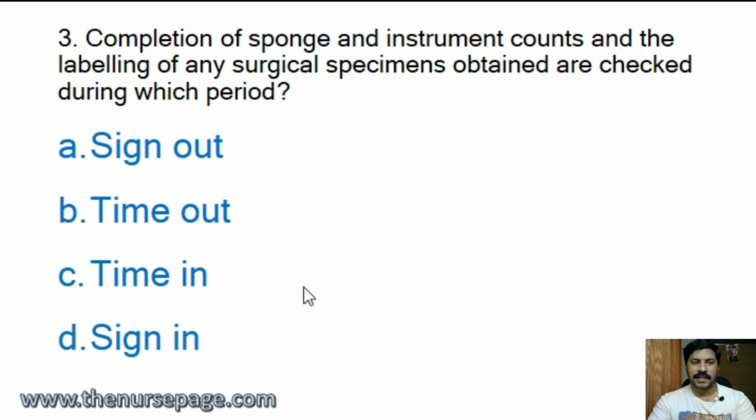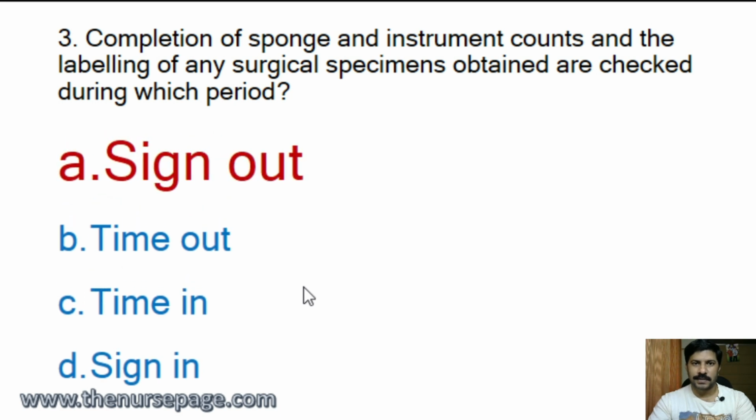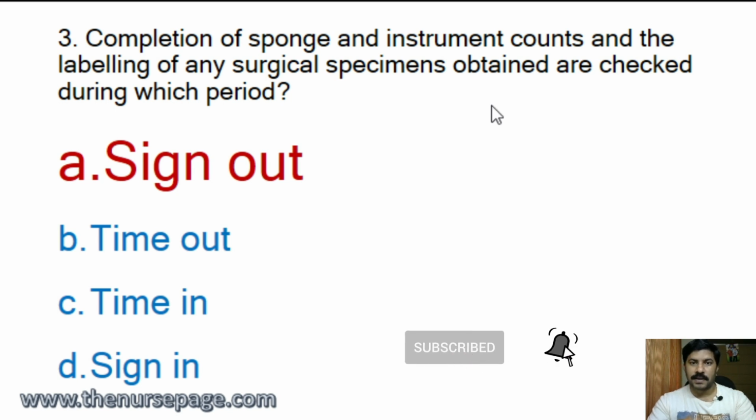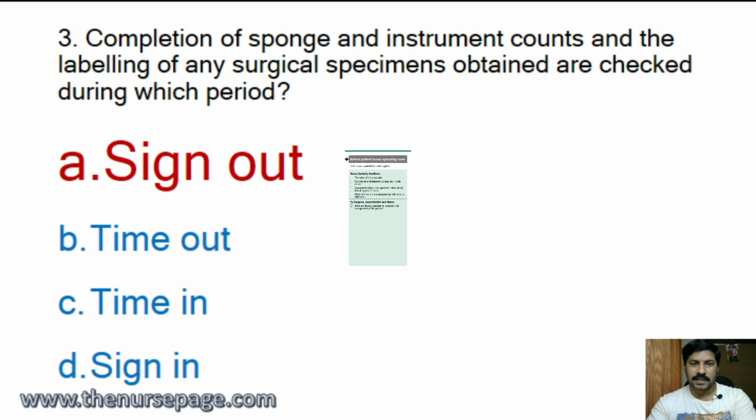So the correct answer here is sign out. During the sign out period, the nurse should verify that the sponge count is correct, and also confirm the number of instruments used and whether they have been returned or not. That is the responsibility of the nurse.